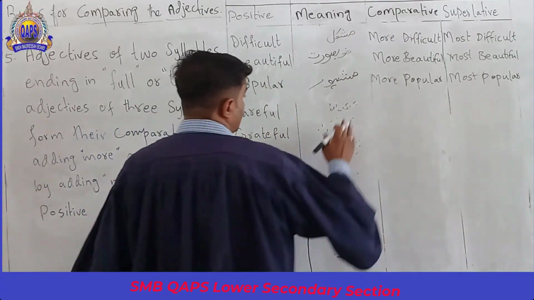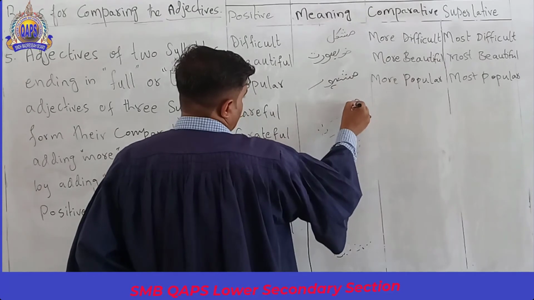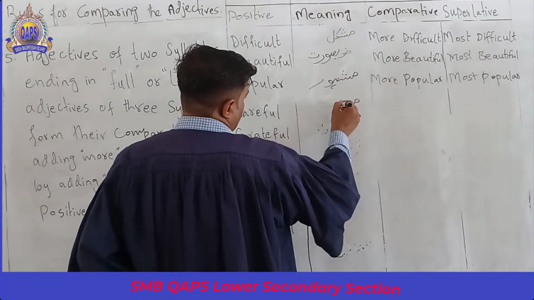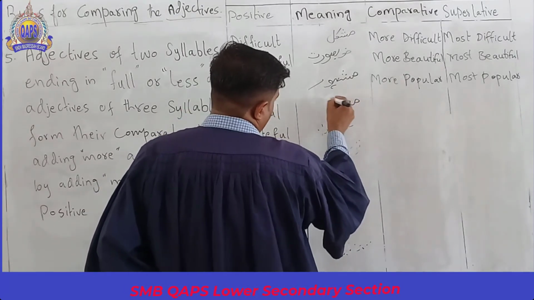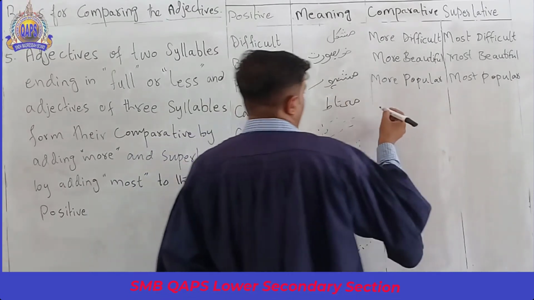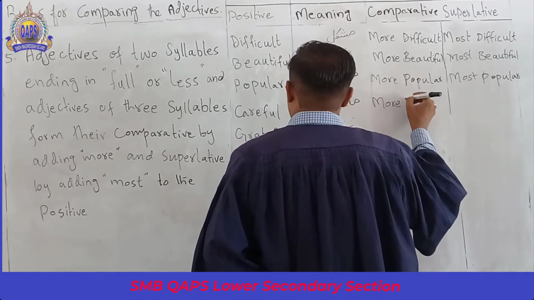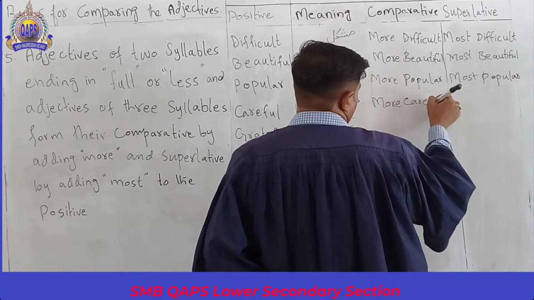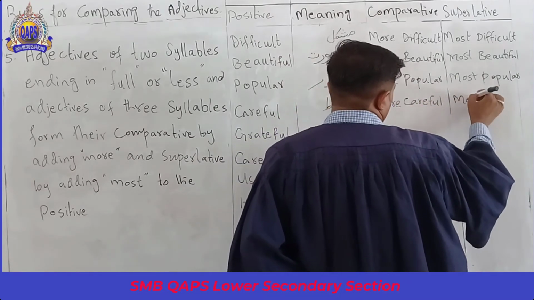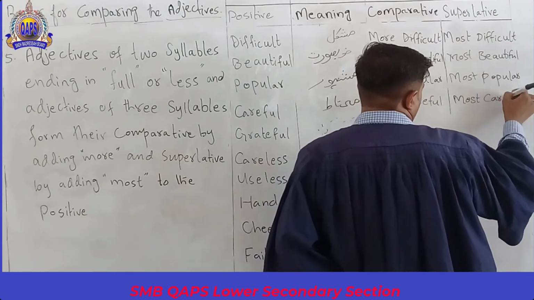Careful means cautious, with caution. Its comparative is more careful, most careful.